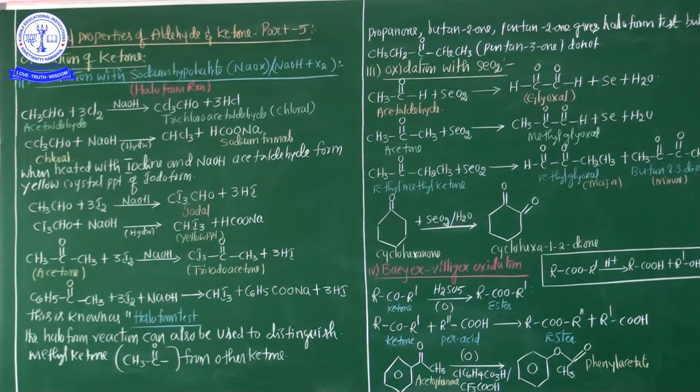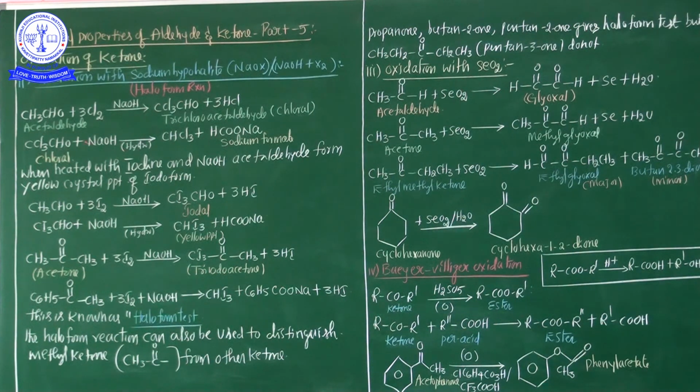So see my dear students, here is a very important one. Acetaldehyde, whenever involved in the chlorination process in the presence of NaOH, when treated with chlorine in the presence of sodium hydroxide, trichloroacetaldehyde is formed. This is commonly known as chloral. Trichloroacetaldehyde is obtained, and this trichloroacetaldehyde is chloral.